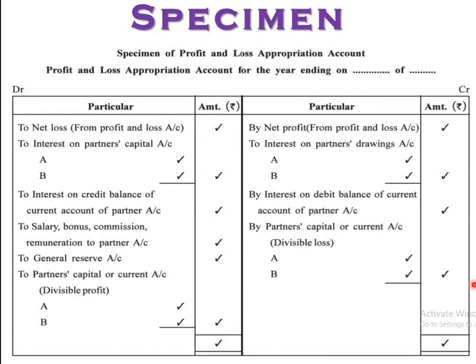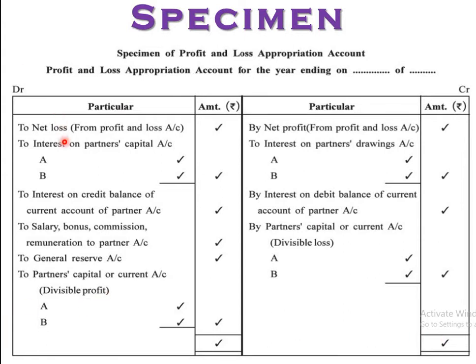To disclose the distribution of profit between the partners, the profit and loss appropriation account is prepared in the partnership firm, right? So this account is only to distribute the profit between the partners, right? In the first chapter I gave this information quickly. Now the specimen of the profit and loss appropriation account for the year ending so and so, starting with the debit.